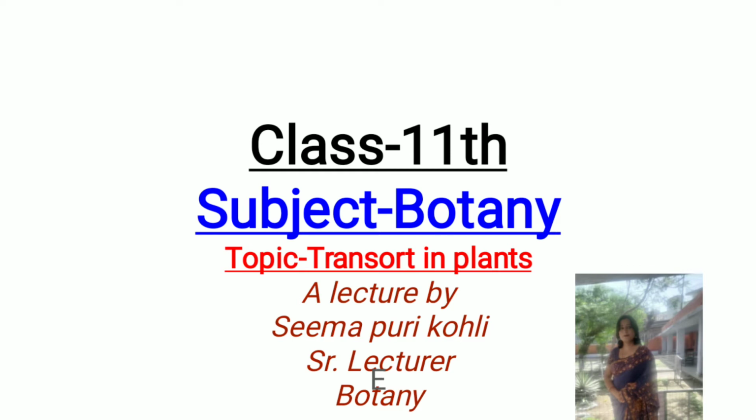Since the transport in the plants occurs for the water as well as the food, we shall be discussing here how it occurs and what are the various physical phenomena which actually operate to cause this transport in plants to happen. As you know, there are tissue systems in the plant called xylem, which transports water from roots to different parts of the plant, and the phloem, which transports food manufactured in the leaves of the plant to different parts of the plant.